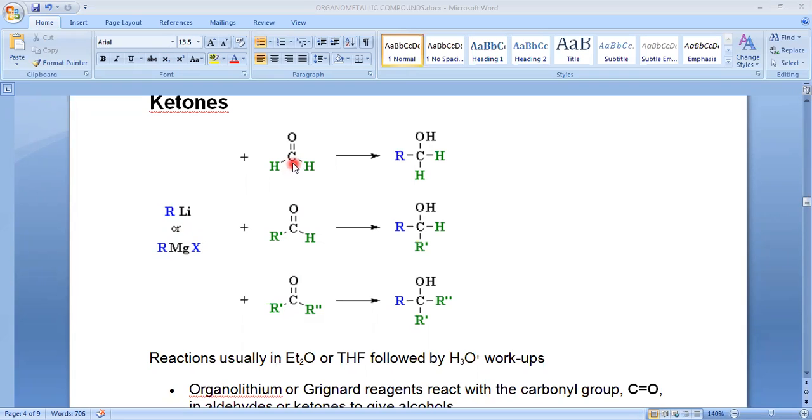Then what happens simultaneously? These electrons completely shift onto oxygen, so this oxygen will get the negative charge. I will show you the mechanism in the next slide.